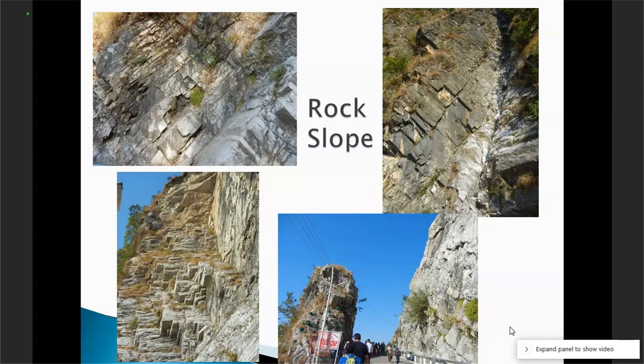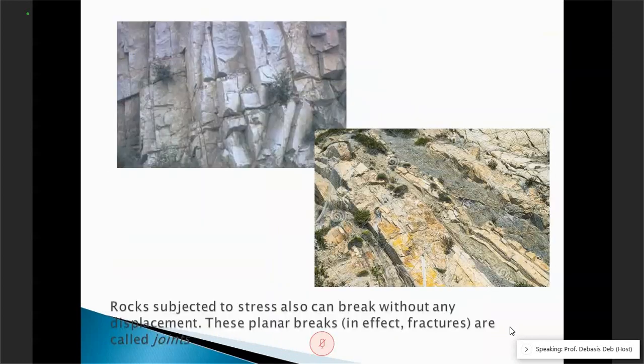I can give you another example. See how it is jointed. This is how it is planar. Here, I don't know how good the picture is coming to your computer, but they put some nets, and in some places they are bolted here so that it doesn't fall. So see, these are all planar joints, and they are now exposed. These are the exposed joints. So this is the reality, and we are excavating in a rock mass like this.